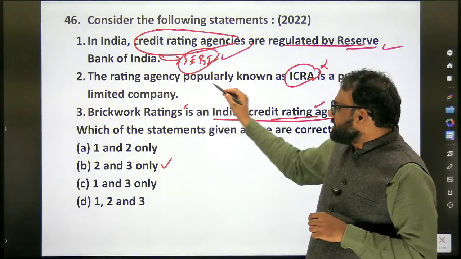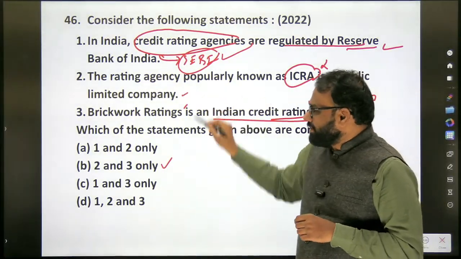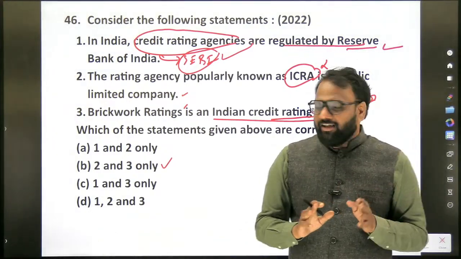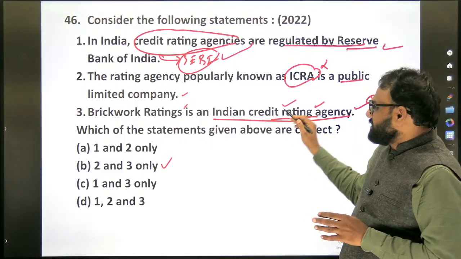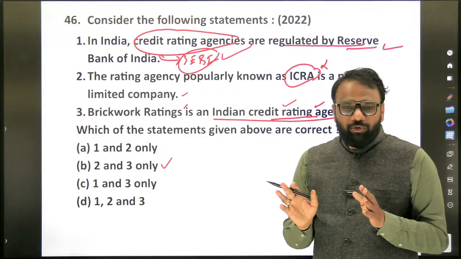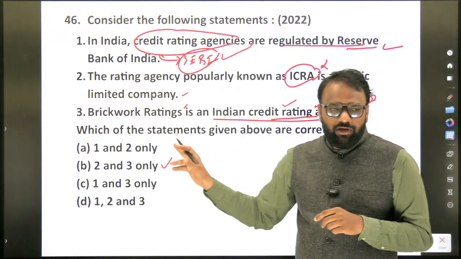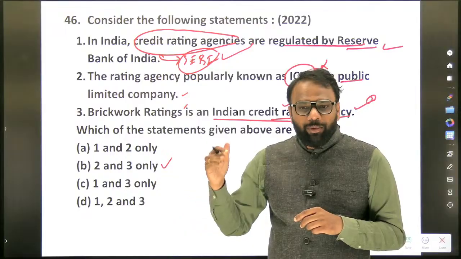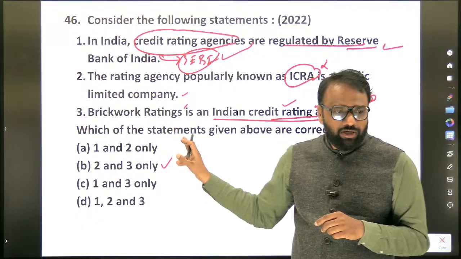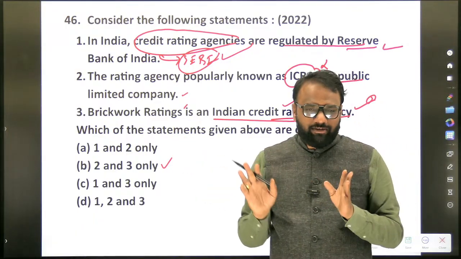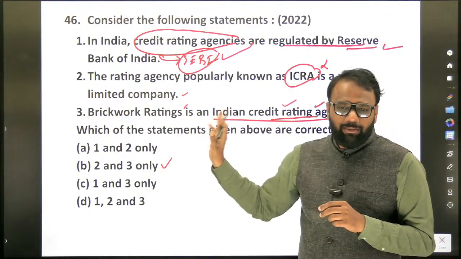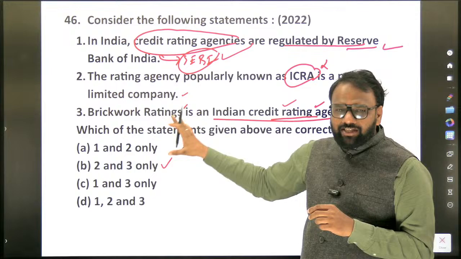Now you need not make a list of credit rating agencies in India. See here, the rating agency popularly known as ICRA is a public limited company. You should not make a list of public limited companies which are considered credit rating agencies in India. Next, Brickwork Ratings is an Indian credit rating agency. If you try to search the list, there are so many agencies in India, and they are not important. UPSC will not frame a question like how many of the above are correct. Here, based on elimination itself, it is going to frame a question. But anyhow, the question has appeared.